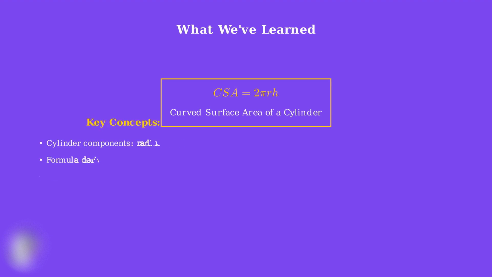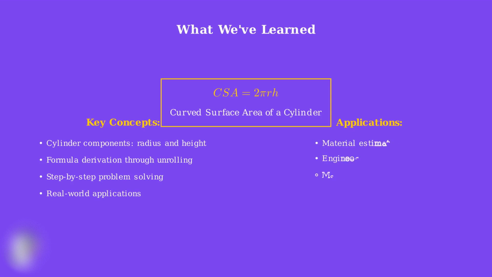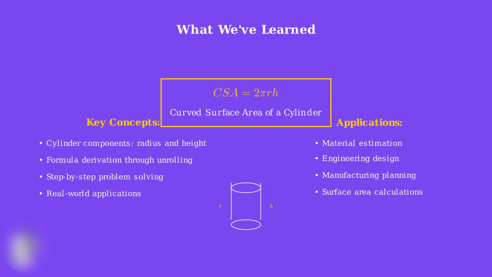Throughout this video, we explored several key concepts that build your understanding of curved surface area calculations. We also discussed the practical applications of curved surface area in real-world scenarios, from engineering to manufacturing. The cylinder, with its radius and height, is a fundamental three-dimensional shape that appears everywhere in our daily lives and professional applications. Understanding how to calculate curved surface area gives you a powerful tool for solving real-world problems involving cylindrical objects like pipes, cans, tanks, and many other structures.